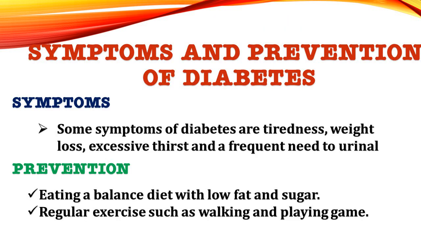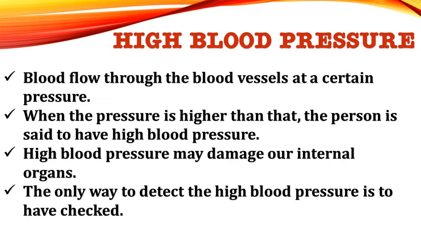Now we discuss the symptoms and prevention of diabetes. The symptoms are tiredness, weight loss, excessive thirst, and frequent need to urinate. We can prevent diabetes by eating a balanced diet that contains a low amount of sugar and fat. We can also minimize diabetes with the help of exercise, that is walking and playing games. The playing is in the field, not on mobile.